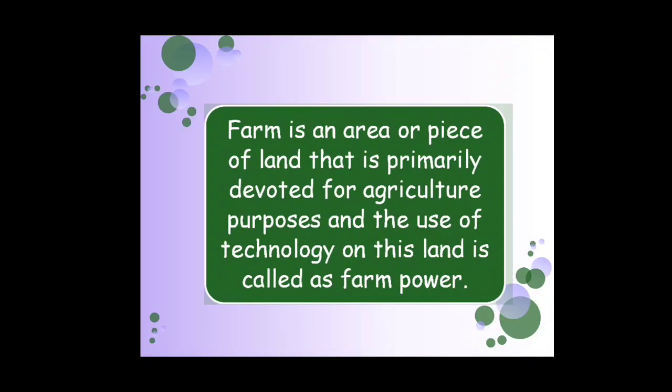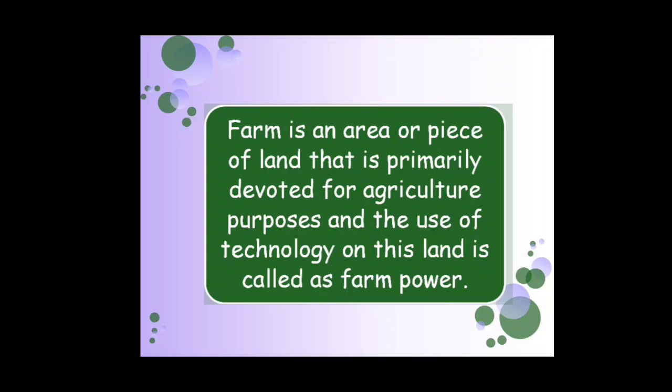As discussed earlier, farm power and machinery is the major department. That's why you have to know about the farm and which sources work on the farm, combinedly known as farm power. The farm is an area or piece of land that is primarily developed for agriculture purposes.